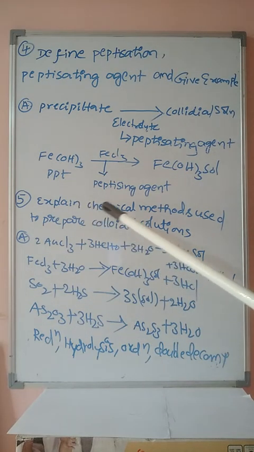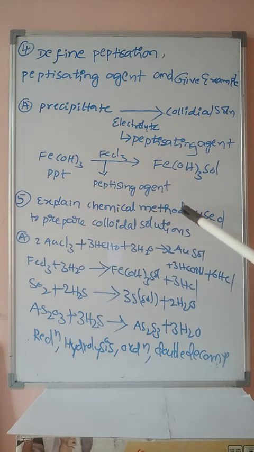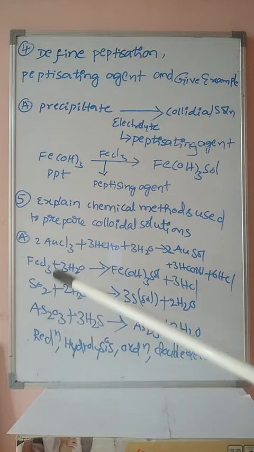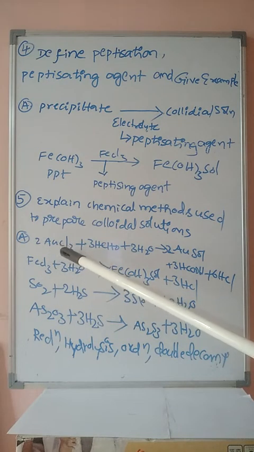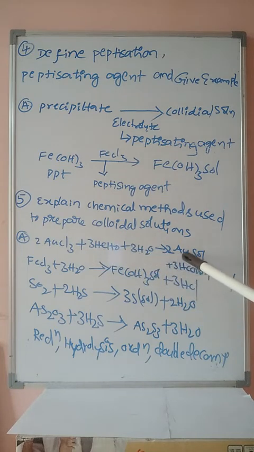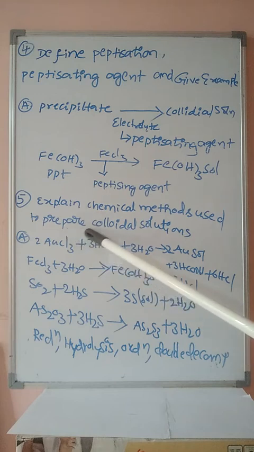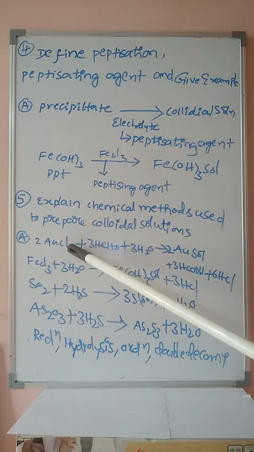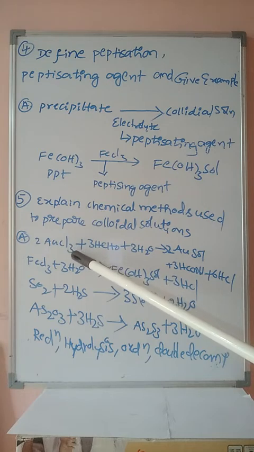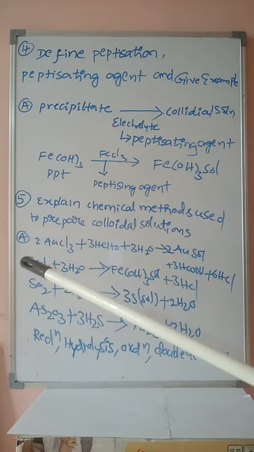Next one. Explain chemical methods used to prepare colloidal solution. First one is the reduction method. That is, auric chloride reacts with formaldehyde and water to form gold sol, formic acid and hydrochloric acid. Here reduction takes place. Auric chloride is converted into gold, with loss of chlorine atoms, that is loss of electronegative elements, or loss of hydrogen, which is known as a reduction reaction.